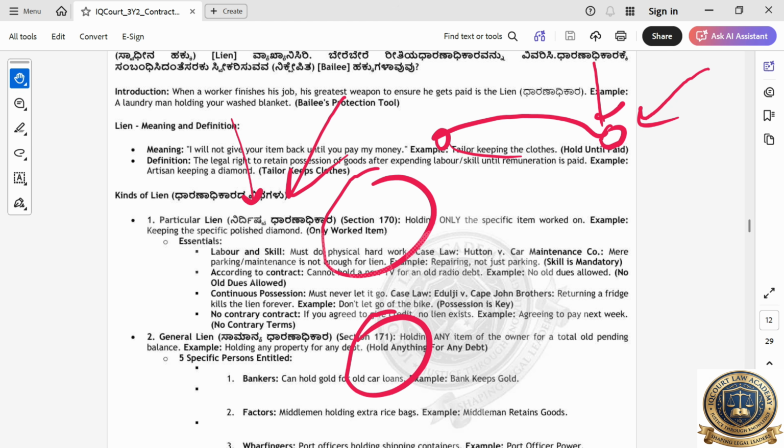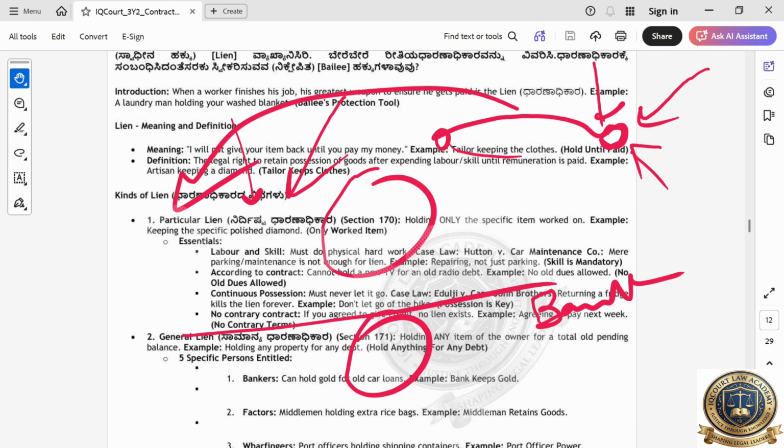That is particular lien. This iron shop person can't tell you, okay, last month you didn't pay, so I'm going to hold this cloth. You can't do like that. You can only hold the cloth for the payment due for the work you just gave. That is what we call particular lien. In general lien, it comes only for the banker, not for everyone.